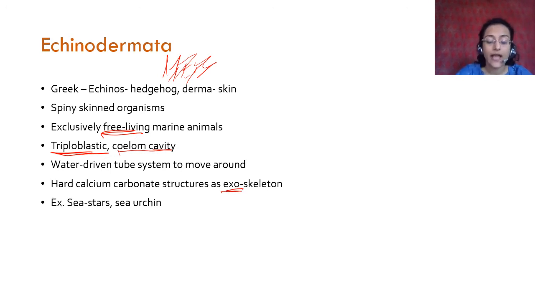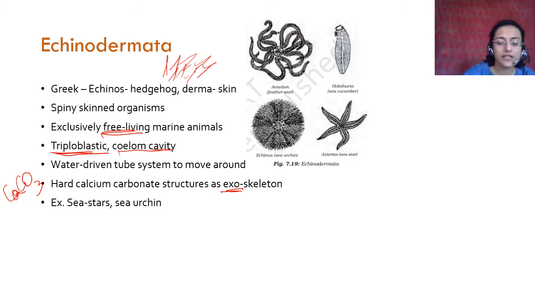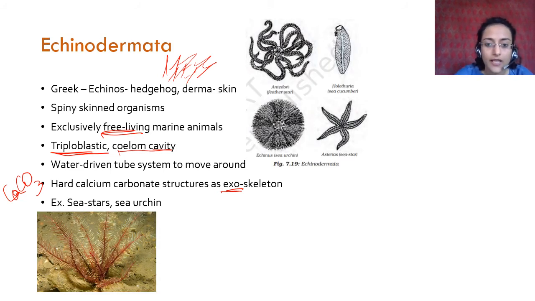Okay, calcium carbonate, what is the formula of calcium carbonate? We have done this. I hope you remember. Calcium carbonate is CaCO3. CaCO3. For example, sea stars or sea urchins. This is given in your book, right? This is a feather star or antedon, right? This is what it looks like.